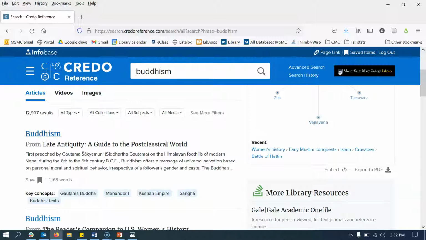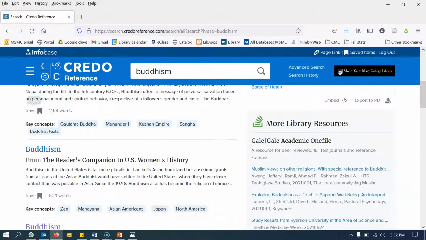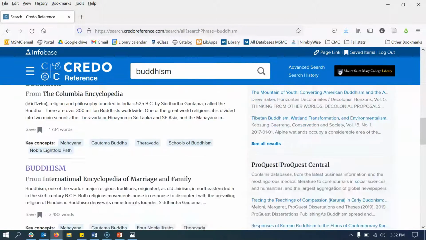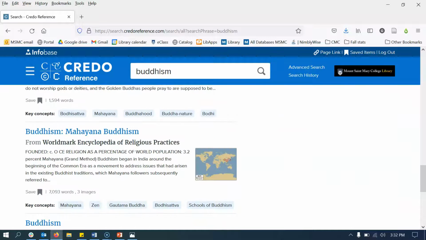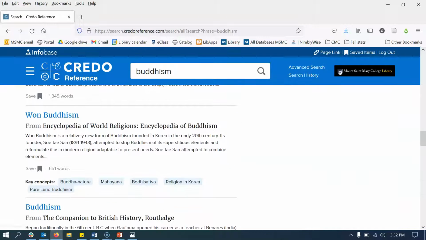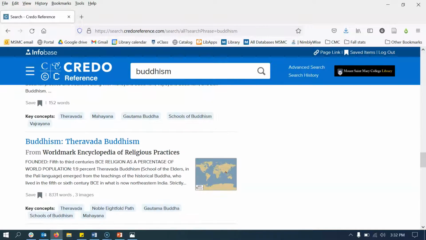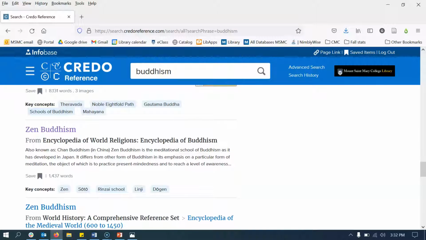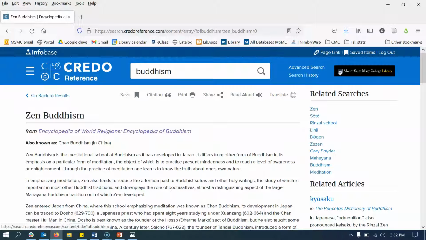It is helpful to look at both the entry and the book title, since some books have a particular focus or viewpoint on the topic that may be more or less useful to you. For example, as I scroll through all these entries, I start to see that there are subtypes of Buddhism: Wan Buddhism, Zen Buddhism, and they all come from an encyclopedia of world religions. That sounds particularly useful for me since I'm interested in learning about the tenets of Buddhism.